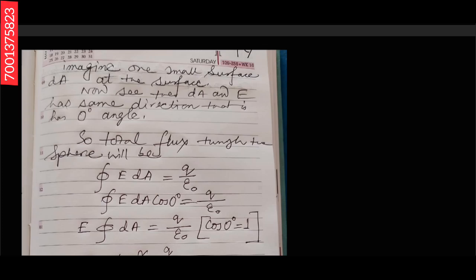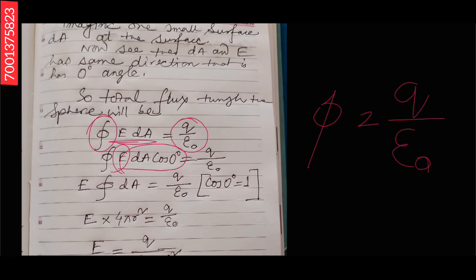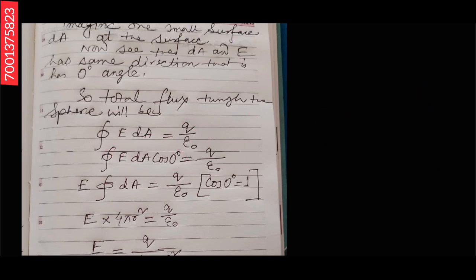We have to do the integration over the closed surface. E is constant, and between E and dA there is a 0 degree angle. So we write E dA cos theta, which is equal to Q by epsilon naught from the Gauss theorem. What we have learned is that the total flux equals Q by epsilon naught. So E dot dA means a dot product, so it is E dA cos theta equal to Q by epsilon naught.